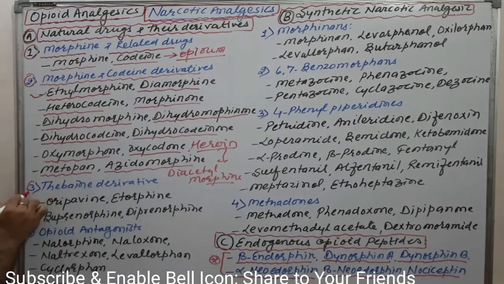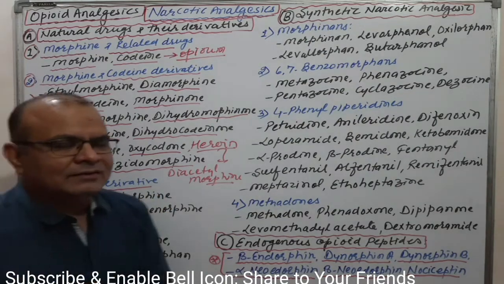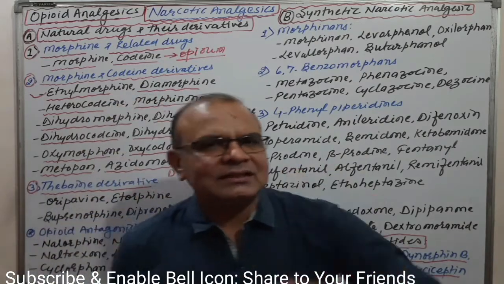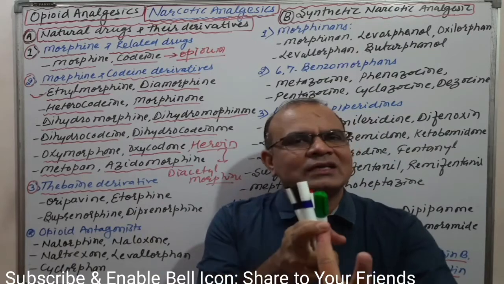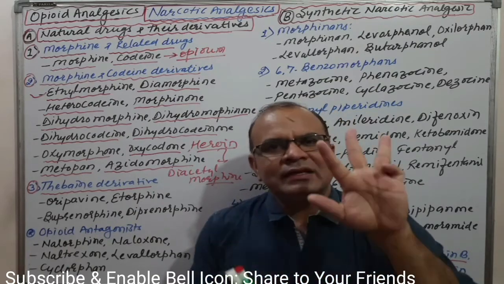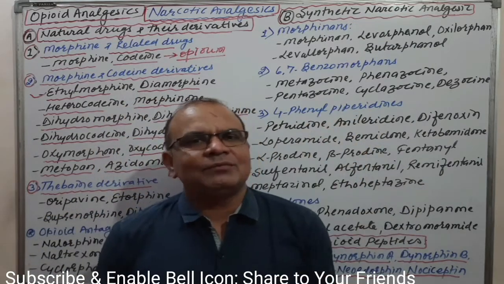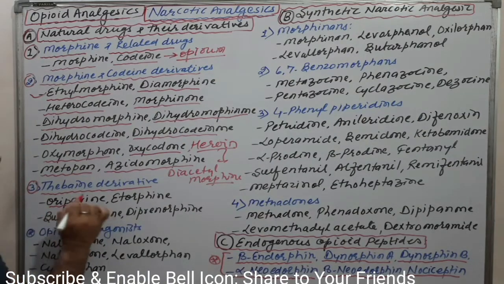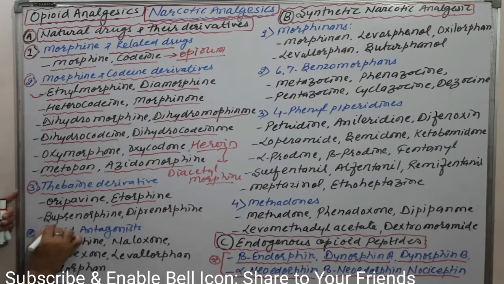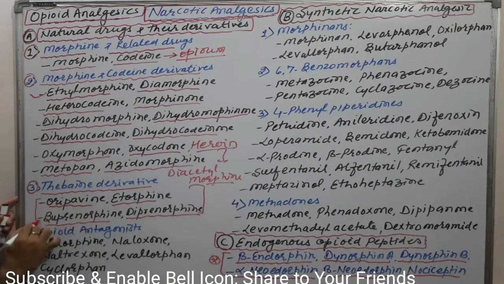Now the third one, thebaine derivatives. As you know, opium basically has three alkaloids: the first is morphine, the second is codeine, and the third is thebaine. Thebaine itself is not an analgesic, but thebaine derivatives can be used as analgesics: oripavine, etorphine, buprenorphine, and diprenorphine. These are the thebaine derivatives, and above these are the morphine and codeine derivatives.